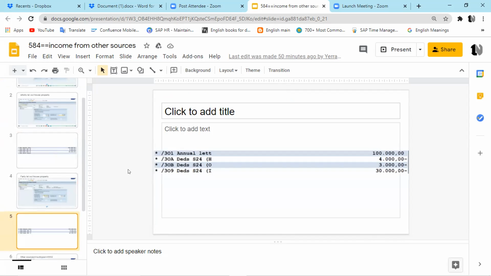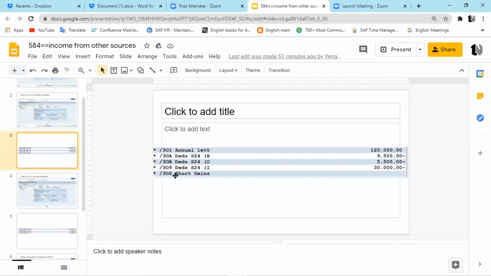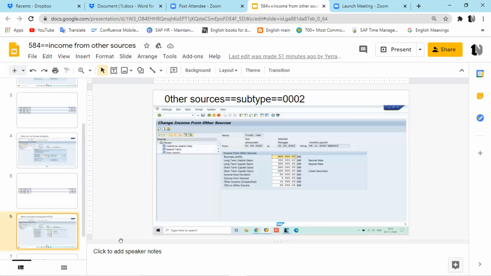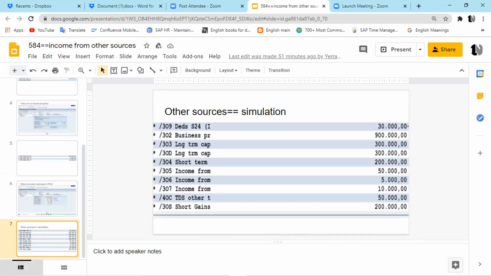Actually, the previous one is /3OS. And this time it is /309, the deduction section under section 24 interest, 30,000. That's great. And this is the other second subtype, sir. Okay, great. You have filled up everything, and those secondary wage types must have been created. Yes, I have seen that result.